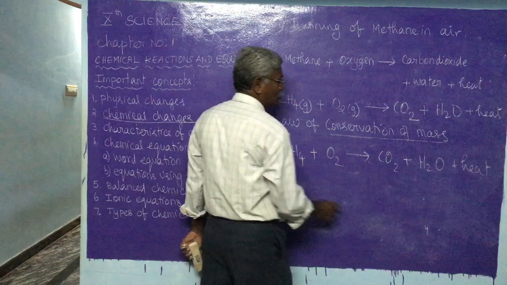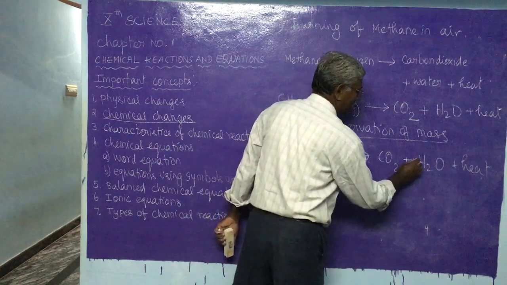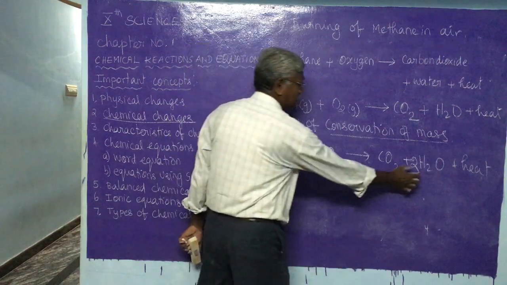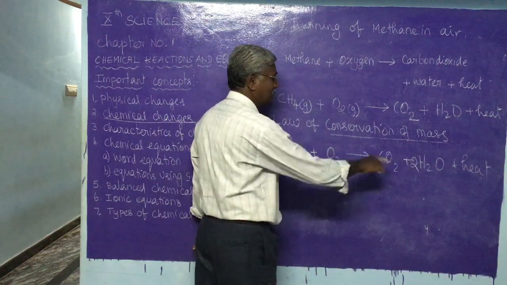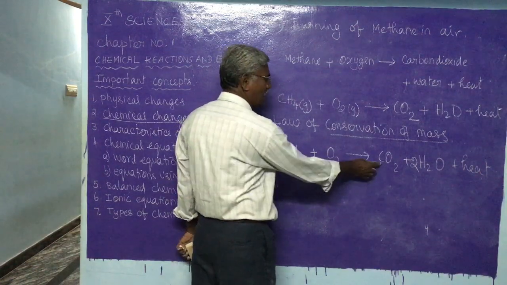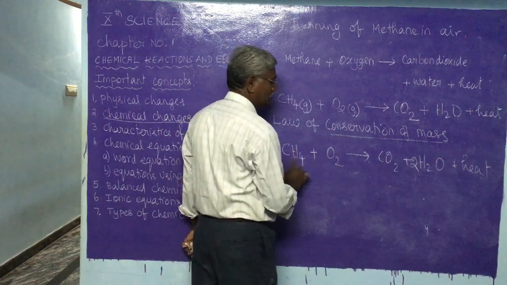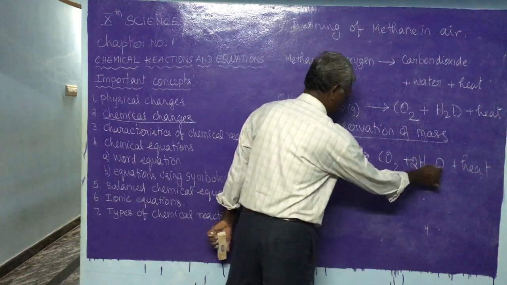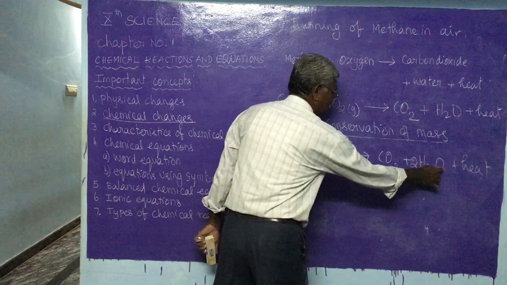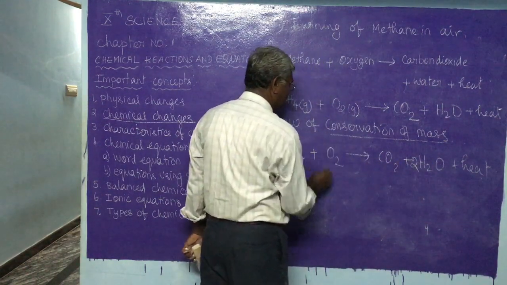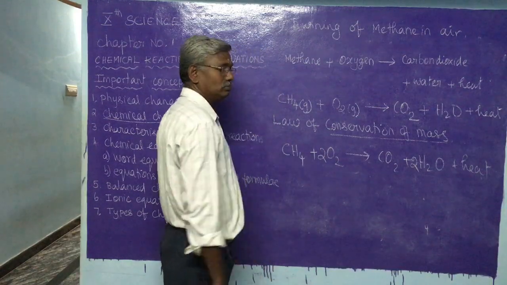Here there are 4 hydrogen, and here only 2, so I am multiplying this water by 2. So in total we have 4 hydrogen. Now we have balanced hydrogen. Then the number of oxygen: here carbon dioxide has 2, and here the water has 2 in total, so the total number of oxygen on the right hand side is 4. So I am multiplying this by 2.